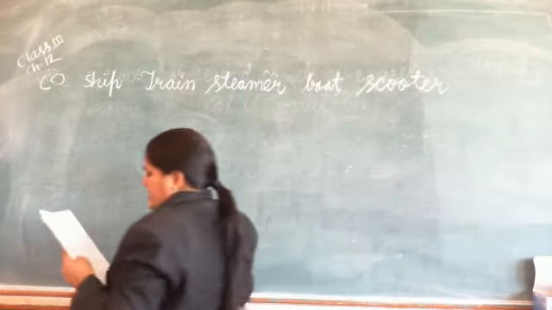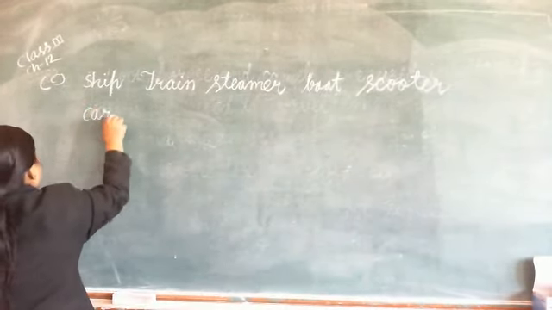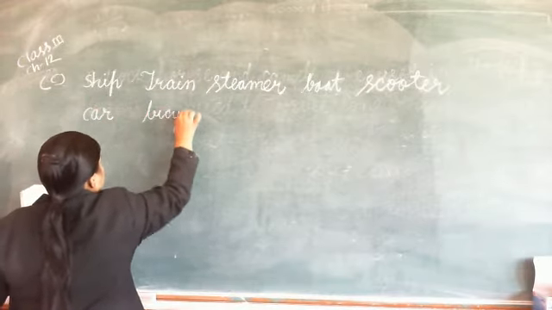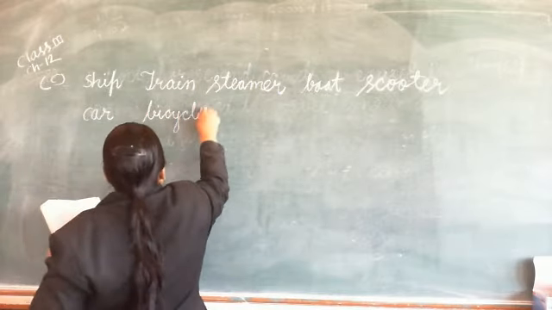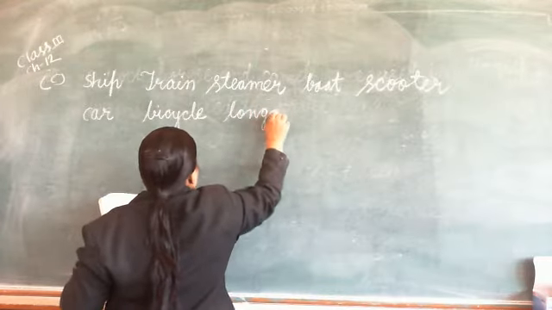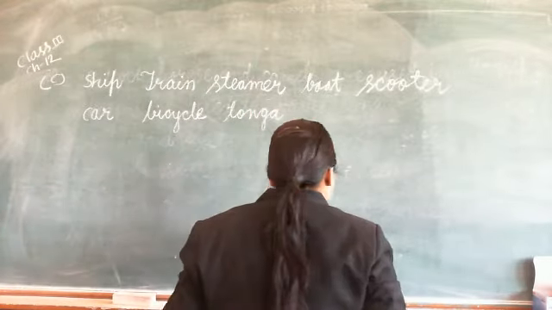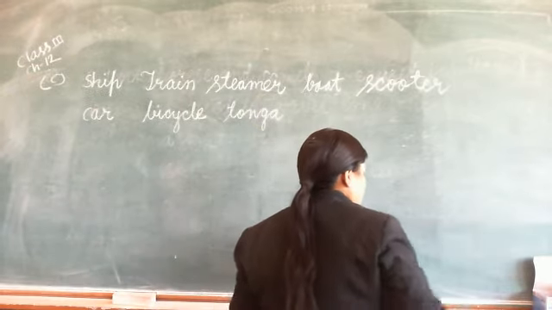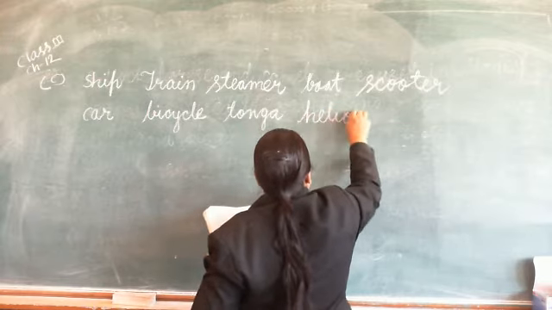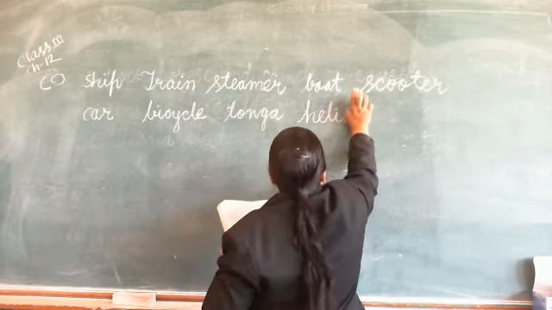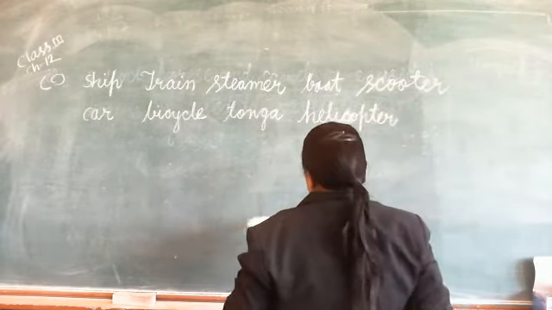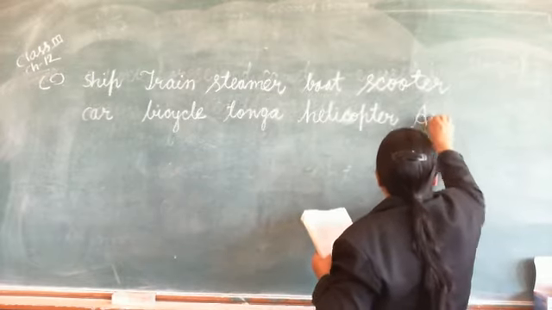Okay, and then down that car, bicycle, tonga, helicopter, aeroplane.